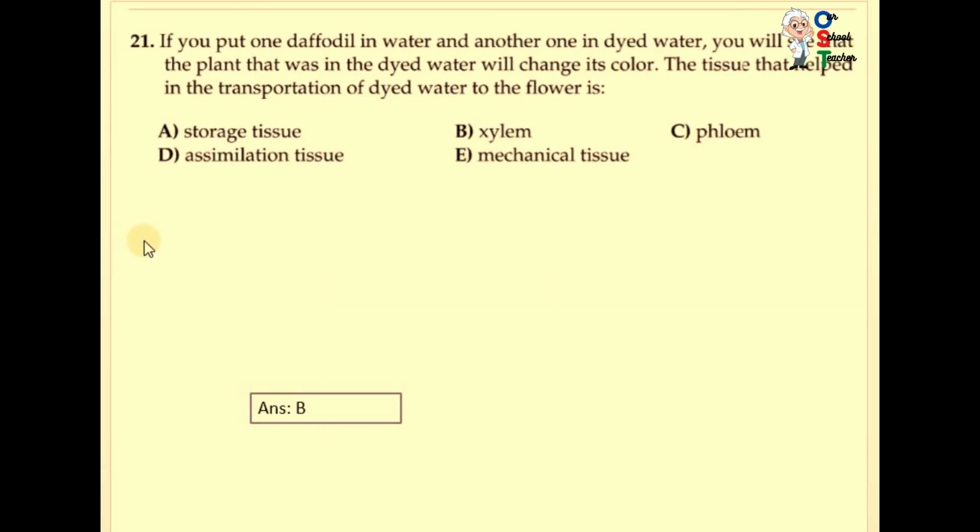Now question number 21. If you put one daffodil in water and another one in dyed water, you will see the plant that was in the dyed water, meaning colored water, will change its color. The tissue that helps the transportation of dyed water to the flower is: xylem, storage tissue, phloem, assimilation tissue, mechanical tissue. I have told you that the vascular system is made up of two types of tissue, xylem and phloem. Xylem conducts the nutrients from roots to other parts, and phloem conducts the prepared food from leaves to other parts.